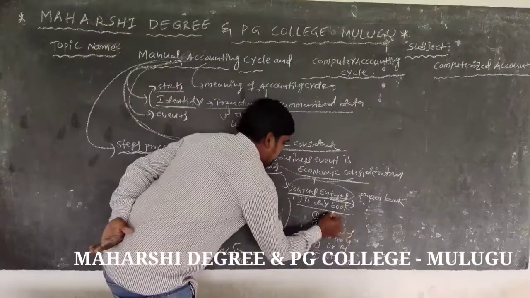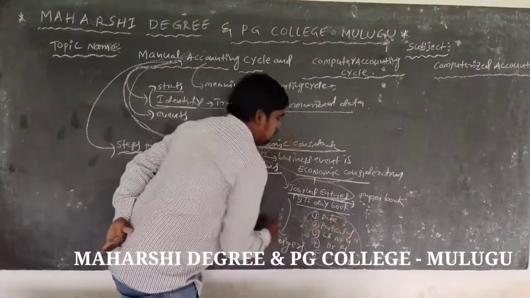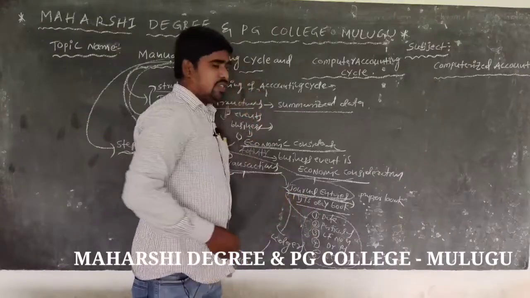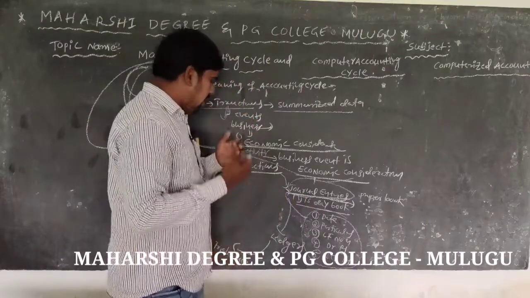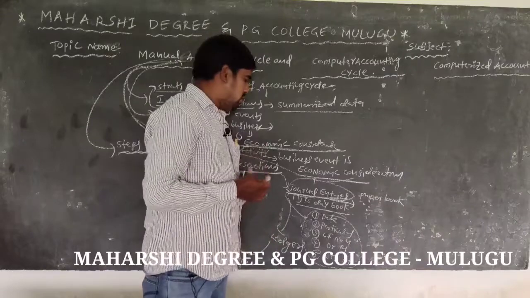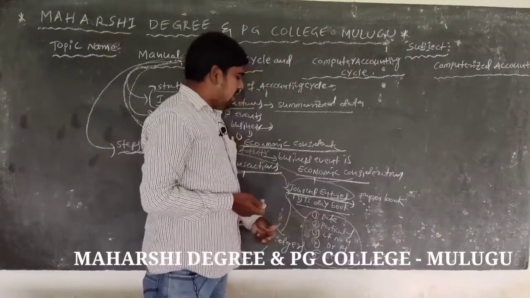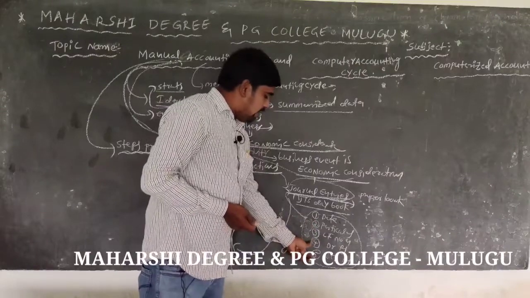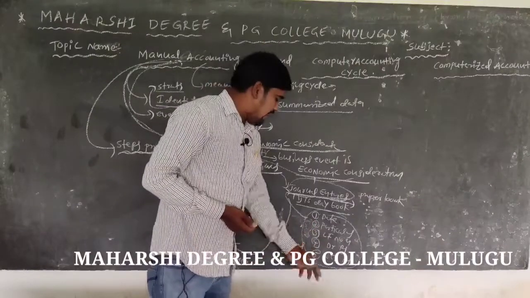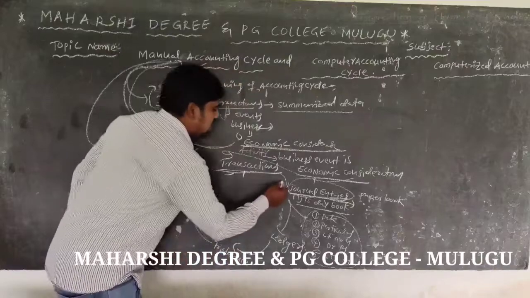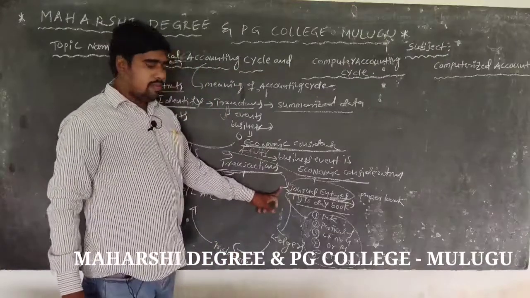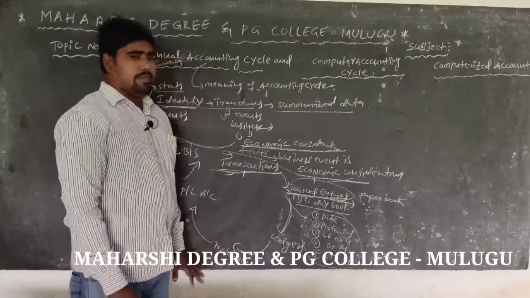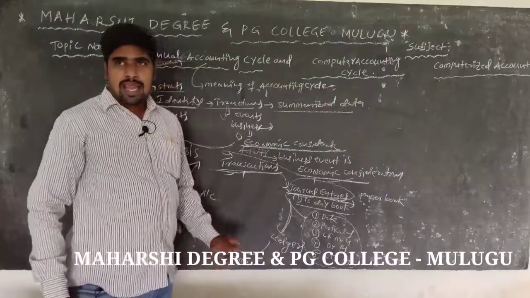These 5 columns are the journal entries columns. And the next, third step is the ledger.